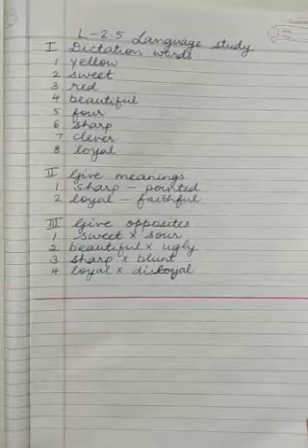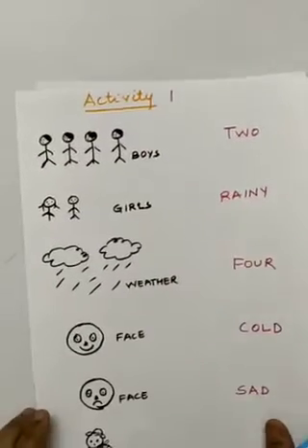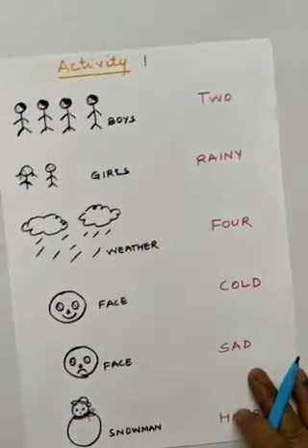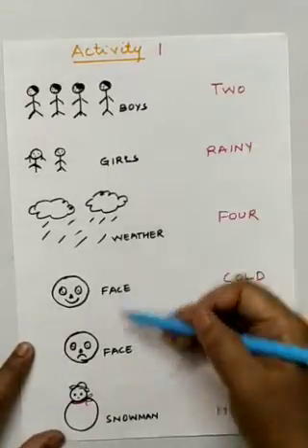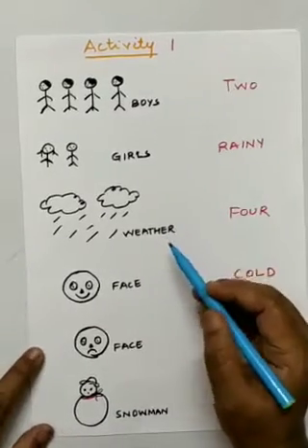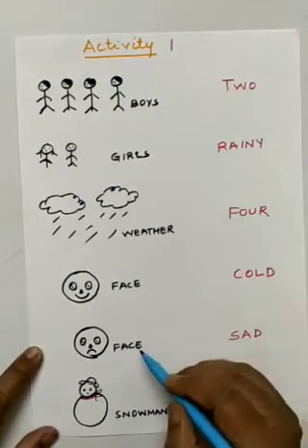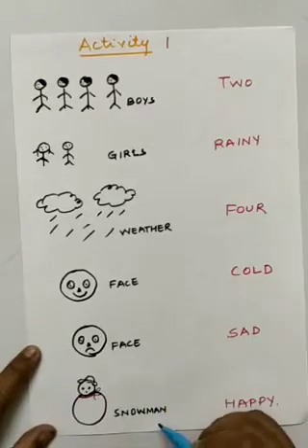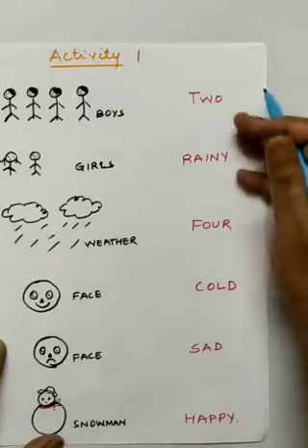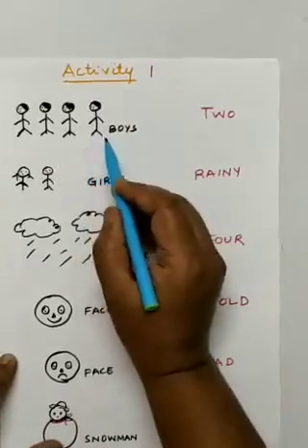Now we'll do the activity part. Your first activity: here you can see the naming words like boys, girls, weather, face, snowman, and here is the describing about it. Now boys, how many boys are there?